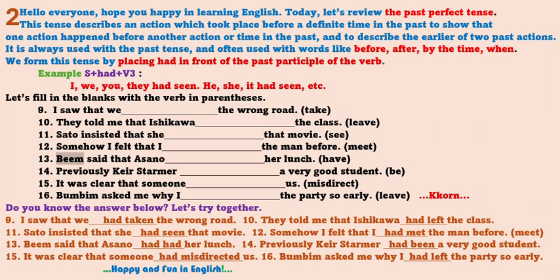13. Beam said that Asano her lunch. Have. 14. Previously Keir Starmer a very good student. Be. 15. It was clear that someone us. Misdirect. 16. Bumbum asked me why I the party so early. Leave. Do you know the answer below?